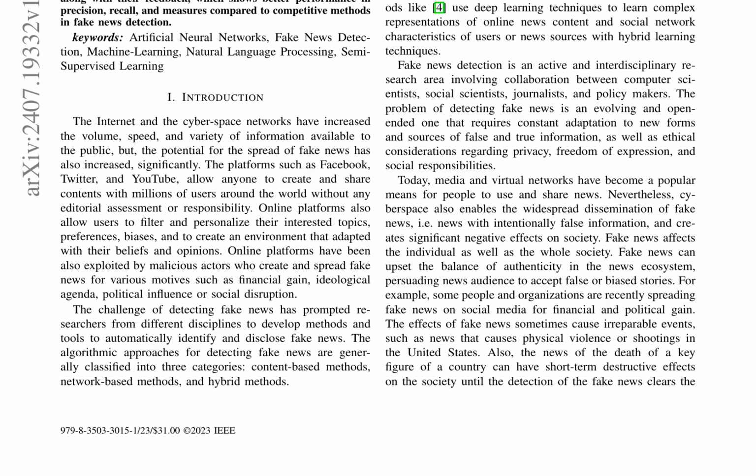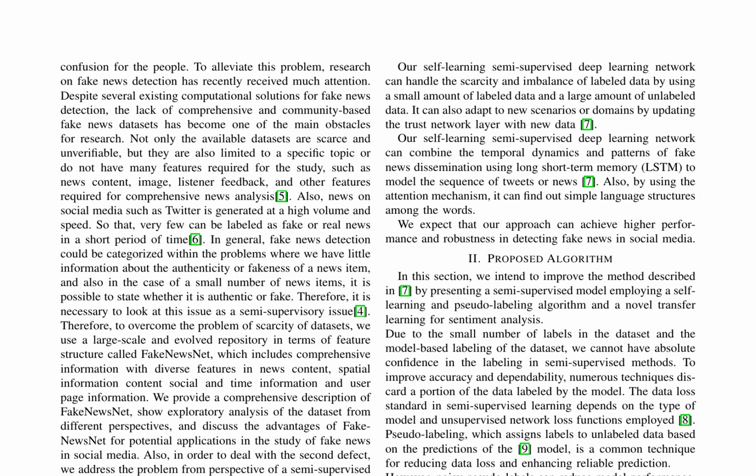This paper proposes a semi-supervised self-learning method that incorporates sentiment encoding and LSTM with self-attention layers to detect fake news. The proposed method utilizes the Fake News Net dataset, which includes comprehensive information with diverse features in news content, spatial information, social context, and user page information. The self-learning semi-supervised deep learning network combines a trust network layer with an artificial neural network to detect fake news, leveraging the graph structure of social media data to capture semantic and relational features of news articles and users.